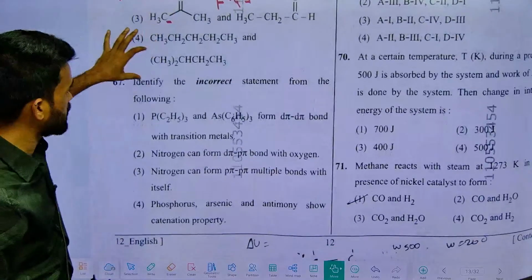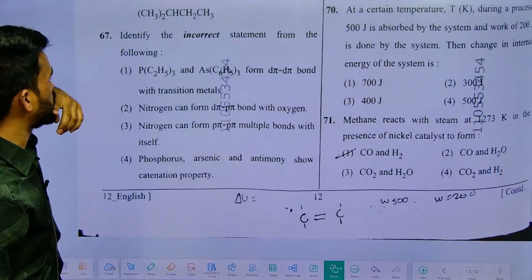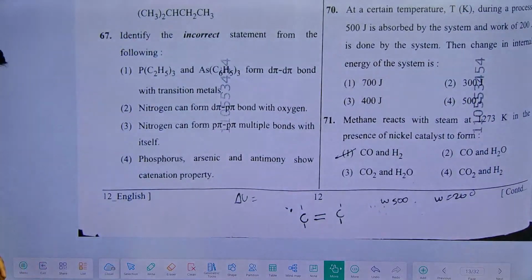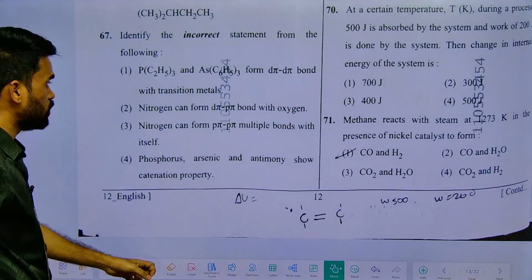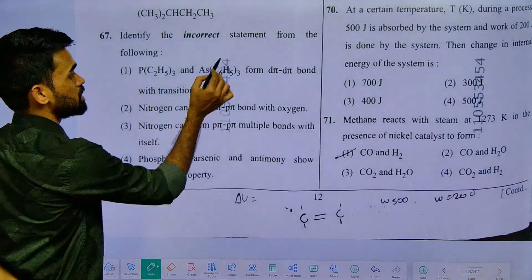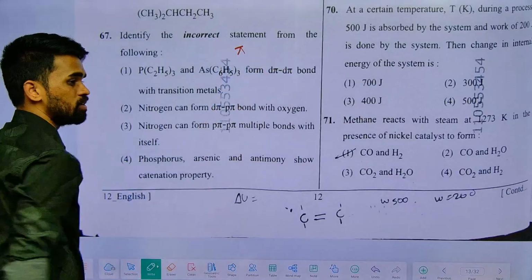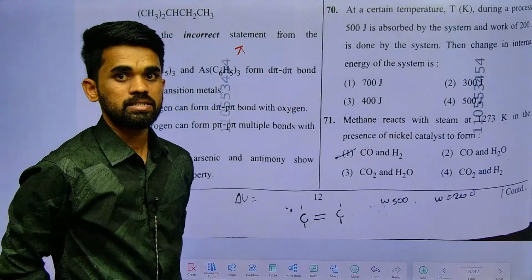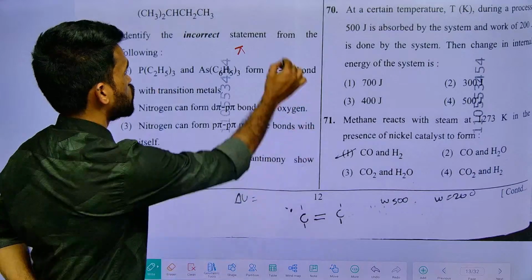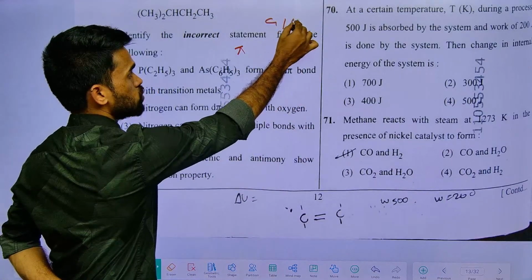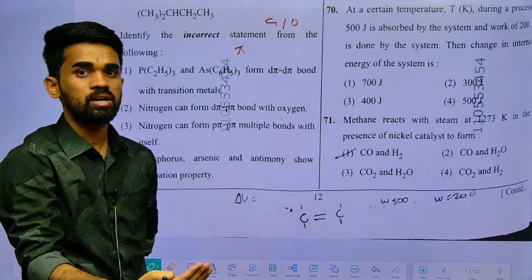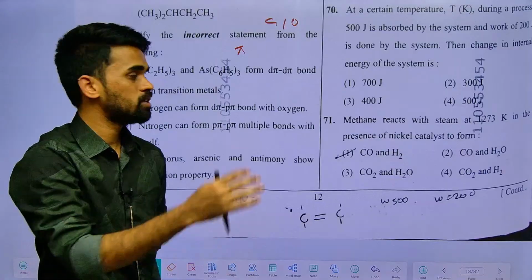Next, 67, the incorrect statement from the following. So there are 4 statements, and they are asking for the incorrect one. So how can you say? This is related to the anomalous behavior of second period elements like nitrogen and carbon. All of these show some anomalous behavior compared to the respective group elements. Now based on that,